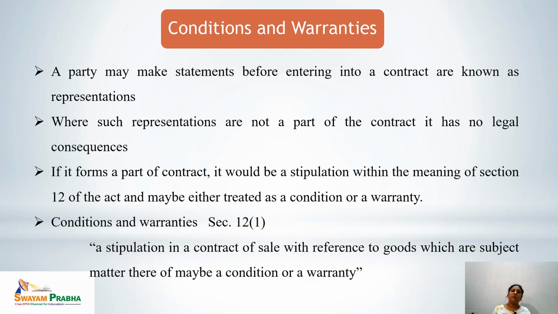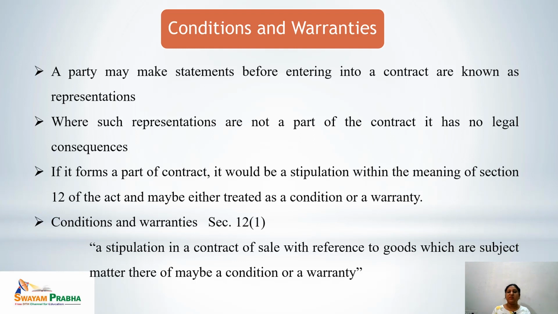The purpose of those representations is only to induce the buyer, and if such representations are not part of the contract, there are no legal consequences for that. But if those representations form part of the contract, that means it comes within the stipulation of Section 12 of the Sale of Goods Act 1930, then it may be treated as a condition or a warranty for a particular contract of sale.